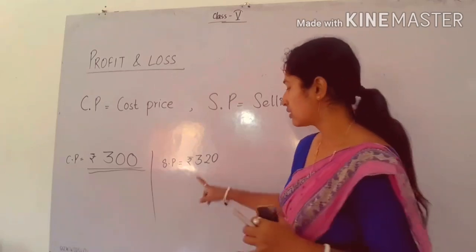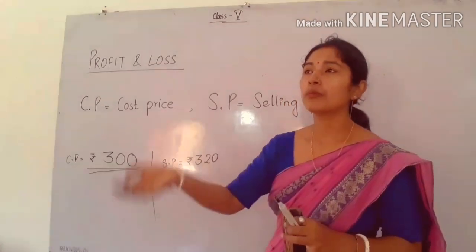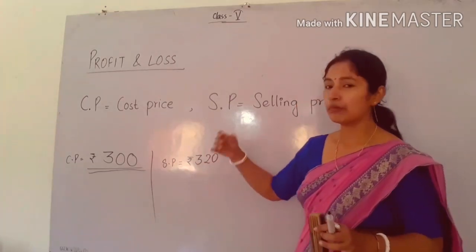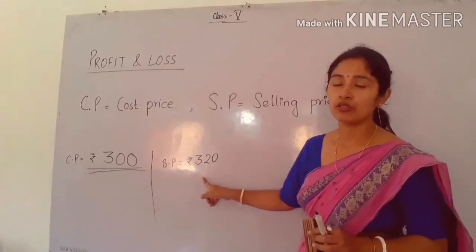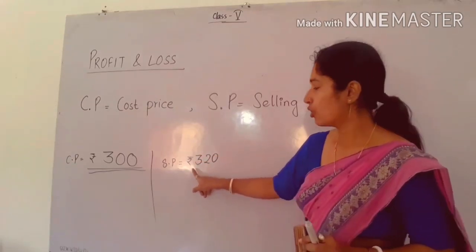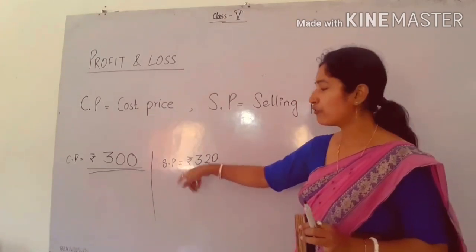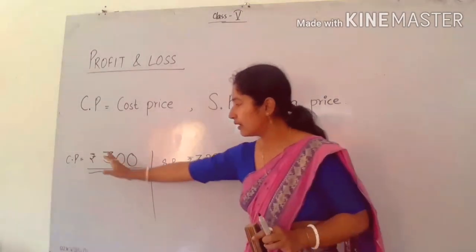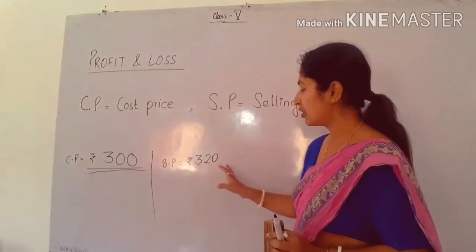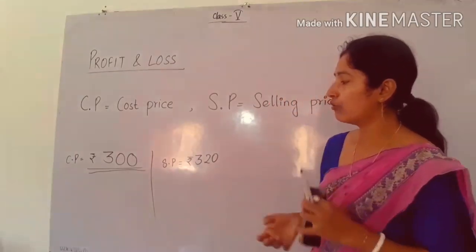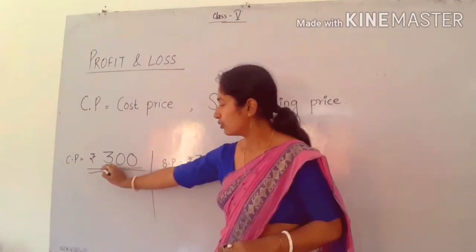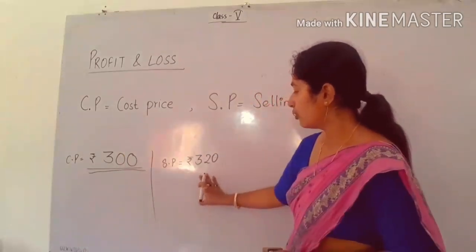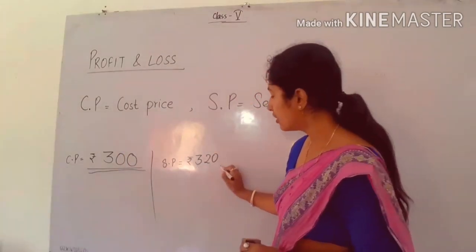One thing to remember: this is the selling price for you, but for the other person who will buy that lamp from you, it will be the CP. So remember these things, don't get confused. This is the SP for you, but CP for the buyer. Here you can easily see CP is 300 and SP is 320. That means when you went to the shop, you gave 300 rupees to the shopkeeper. When you are selling, you are getting 320 rupees.